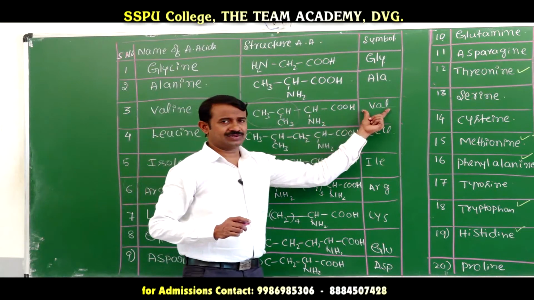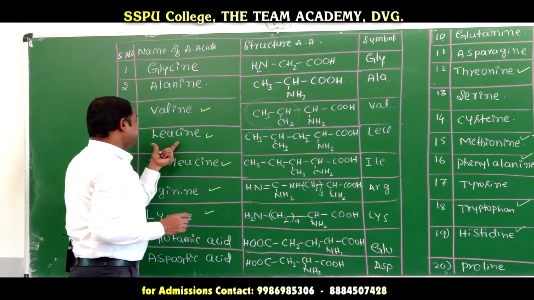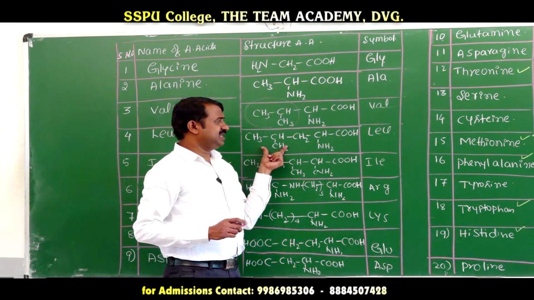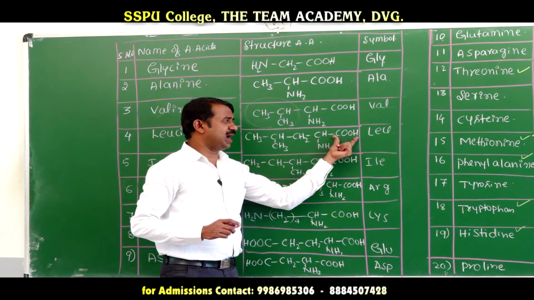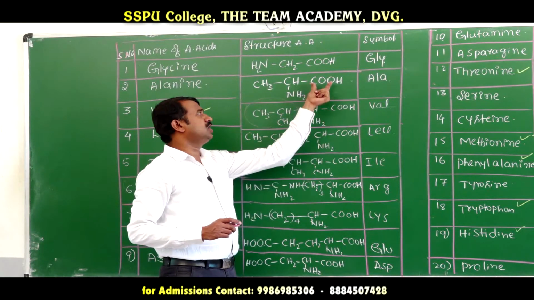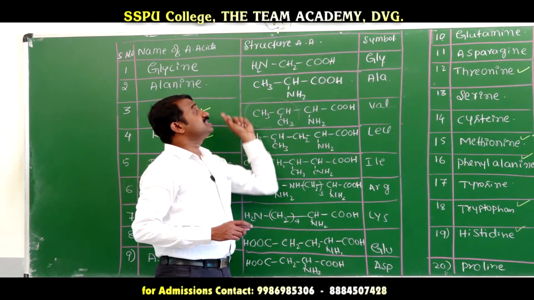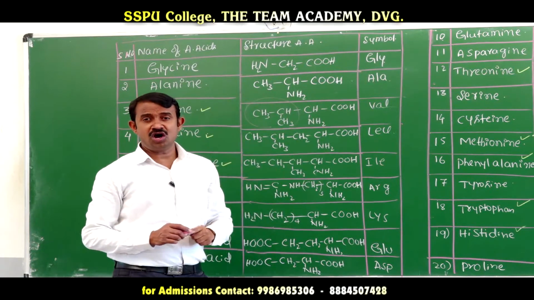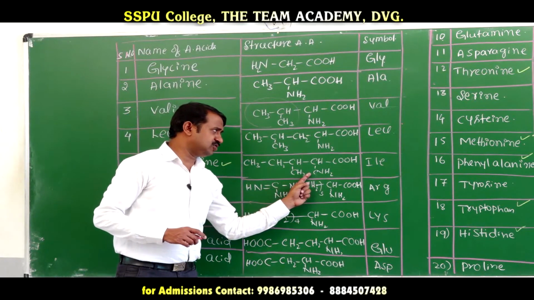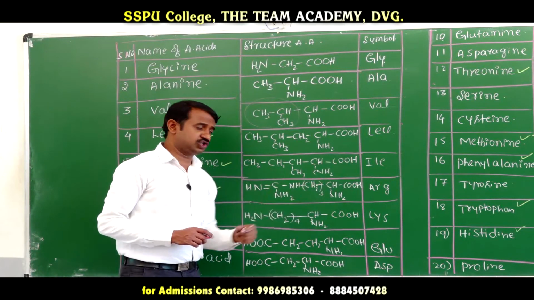The symbol is Val. Next leucine. Leucine is also a neutral amino acid, with one carboxylic group and one amine group. Next isoleucine, which also has one amine and one COOH group.